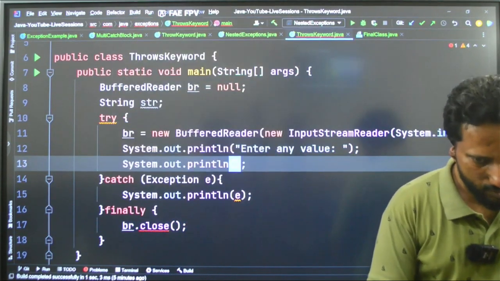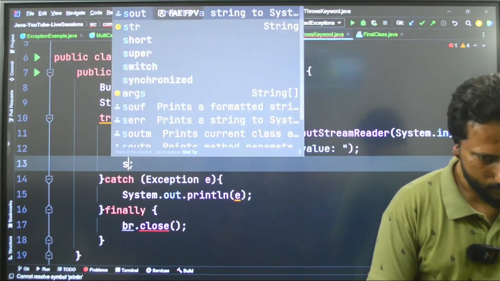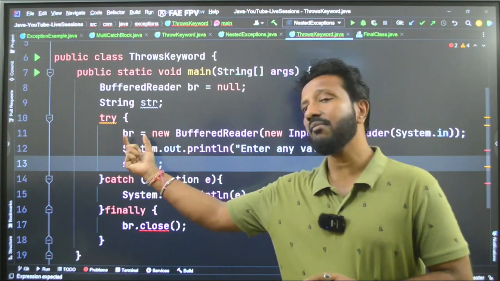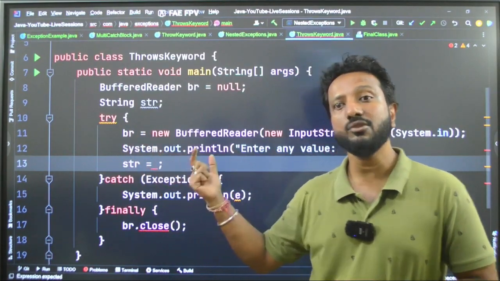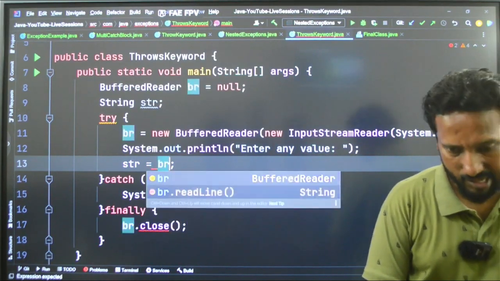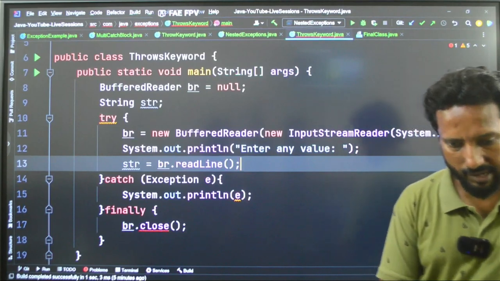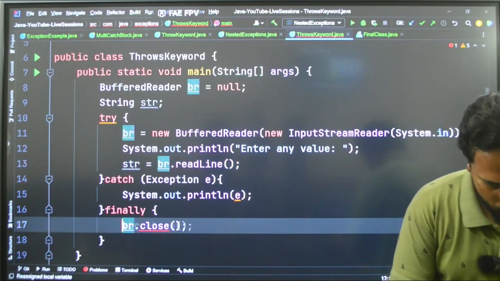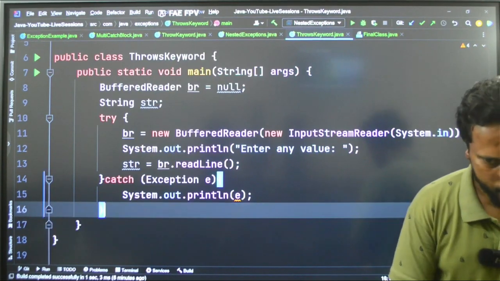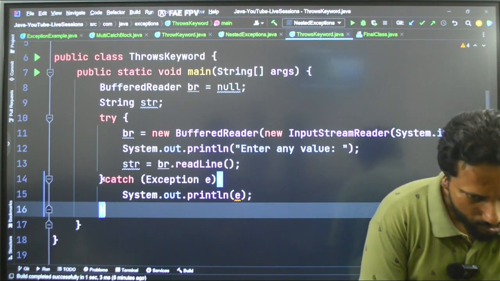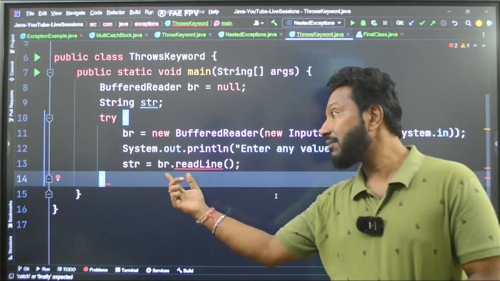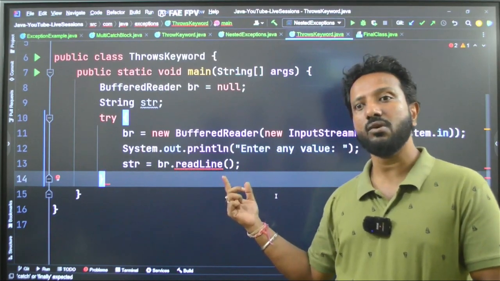I will say str is equal to, in the BufferedReader we have a built-in function called readLine to read each line. So I will say br.readLine. You can see here, right? Fine, and suppose I am eliminating this, not writing this finally block and not giving this catch block also. See, I am getting an exception, or a warning.